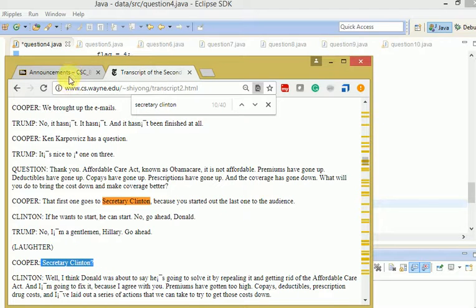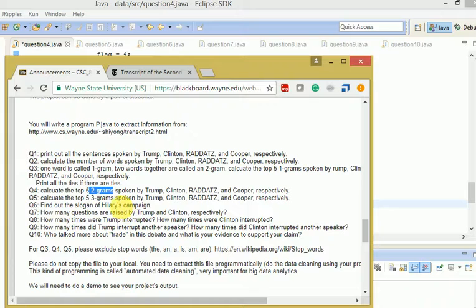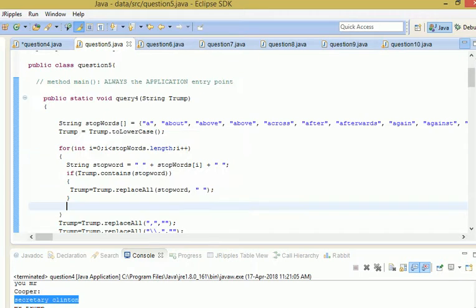Now let's see question number 5. Question number 5 is the same as question number 4, but the only difference is that instead of 2-grams, we have to find 3-grams. So let's run the program and see what's happening.